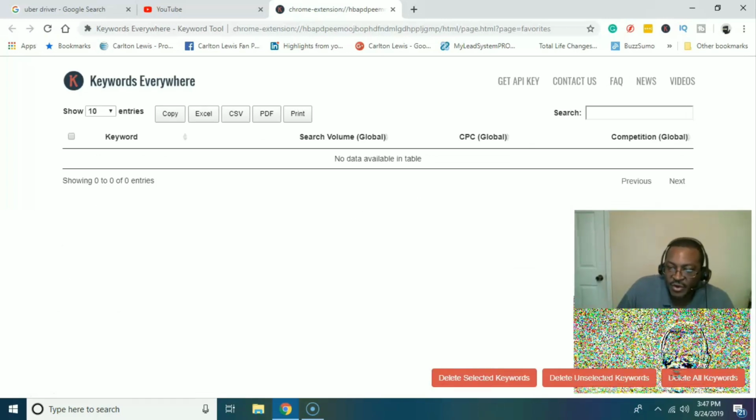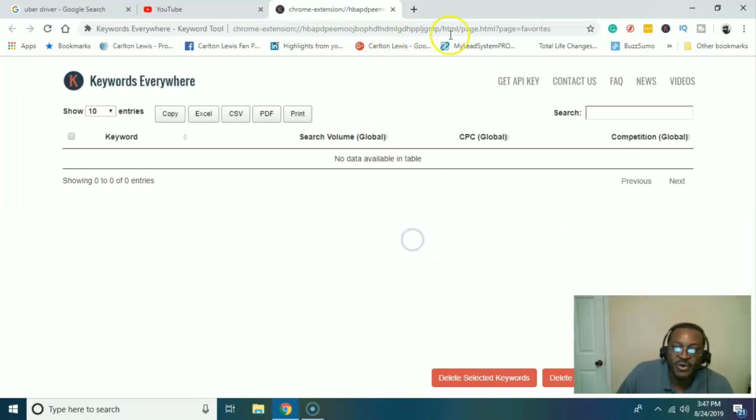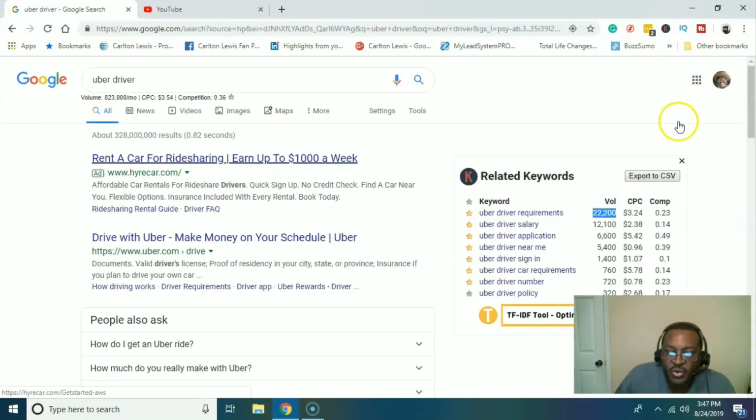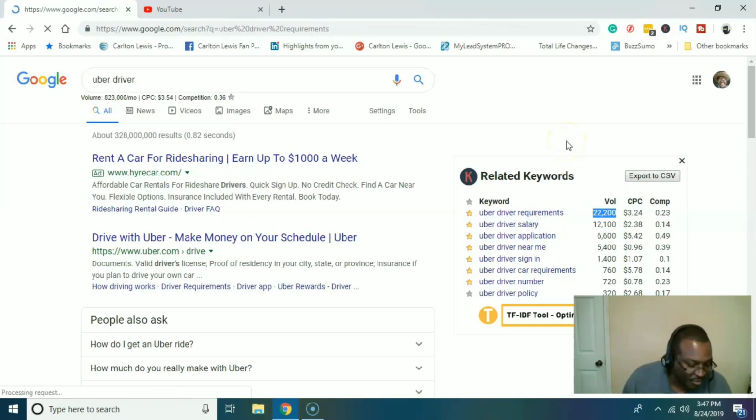So this is very powerful by itself, Keywords Everywhere, because it gives you the search volume. All right, so let's go to Uber driver requirements. I'm going to do a video on Uber driver requirements. I'm not going to do it in this video, but I'm going to link the videos together so you can see the steps that I'm using to create the video and to actually get this video out into YouTube and promote it as well. I really want to make this super easy for you guys. So I hope you guys are taking notes.